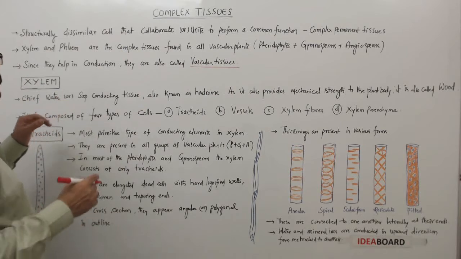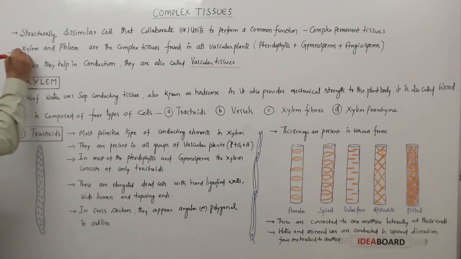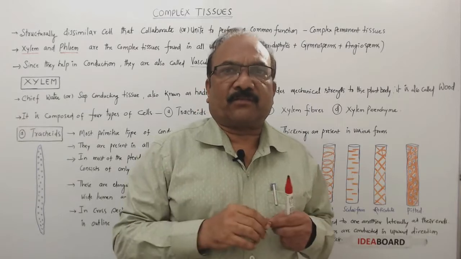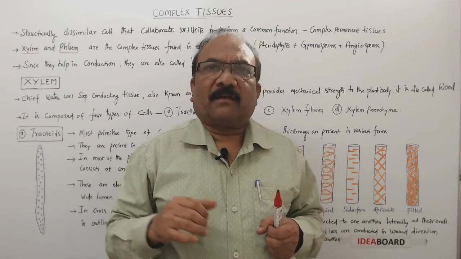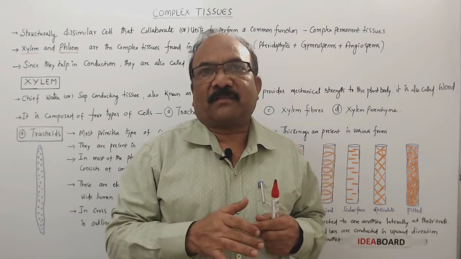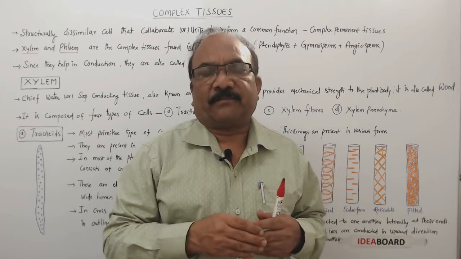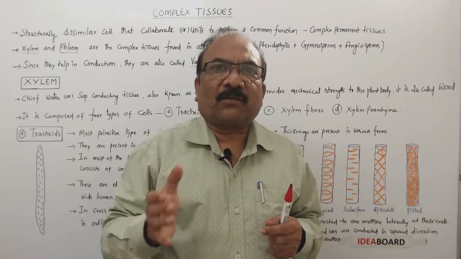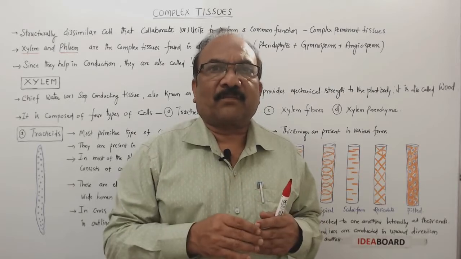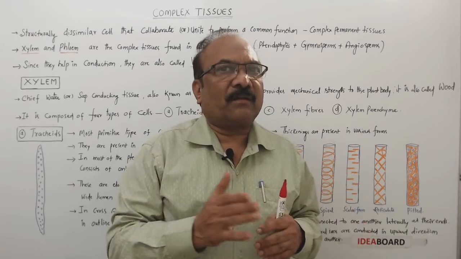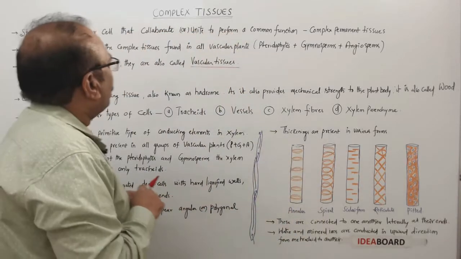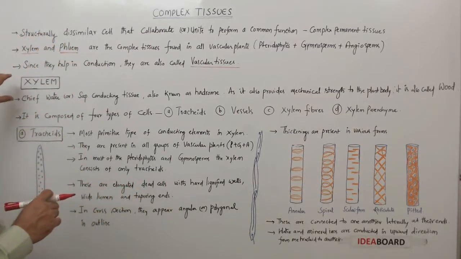And as we have come to know, the complex tissues include xylem and phloem. Xylem is water conducting tissue, whereas phloem is food conducting tissue. Xylem is dead tissue because the majority of the cells associated with xylem are dead. Whereas phloem is a living tissue because most of the cells associated with the phloem are living cells. So that's why phloem is called living conducting tissue, xylem is called dead conducting tissue. And now we will discuss the details of the xylem.